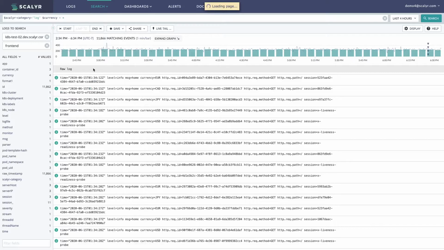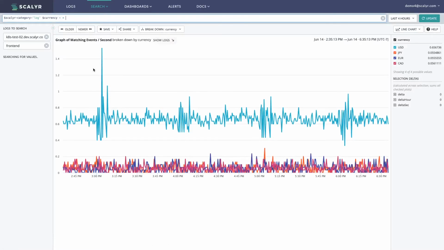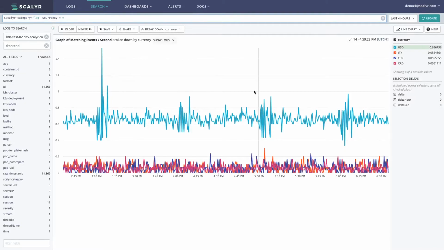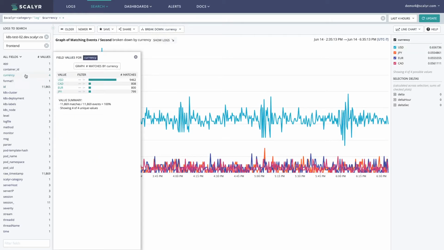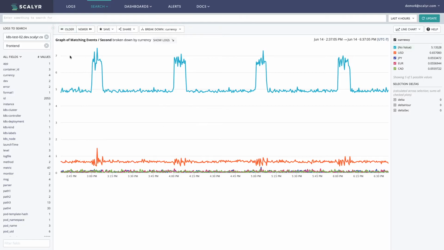If I click that, it's going to take me to my graph page here. And then what we can see is a breakdown of the different currency values. And this is something that you wouldn't be able to do if you were not parsing the data. But now that we do have the parsed data, we can see US dollar is by far the number one currency that's coming through here. And we can see this because we are parsing the value. So that's one thing, that's parsing strings. The next thing that we're going to take a look at is going to be integer